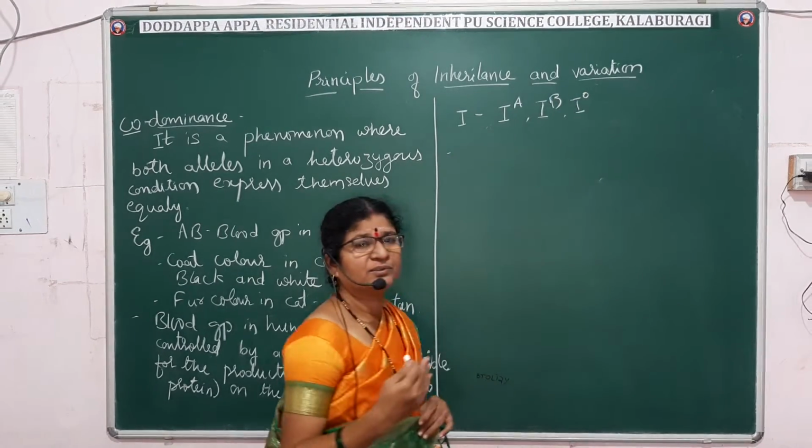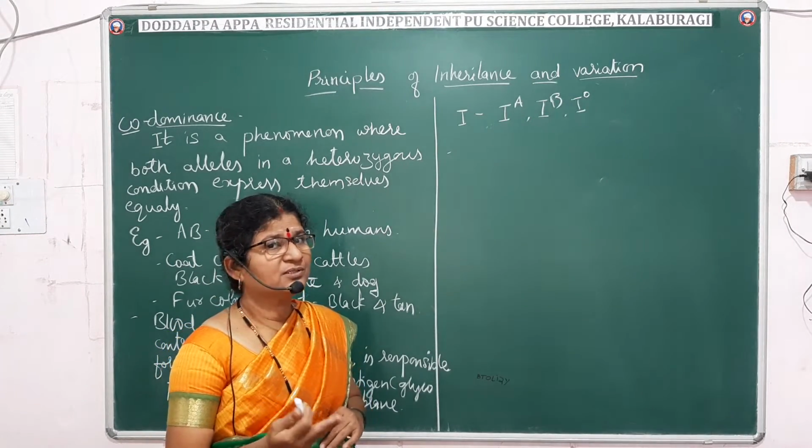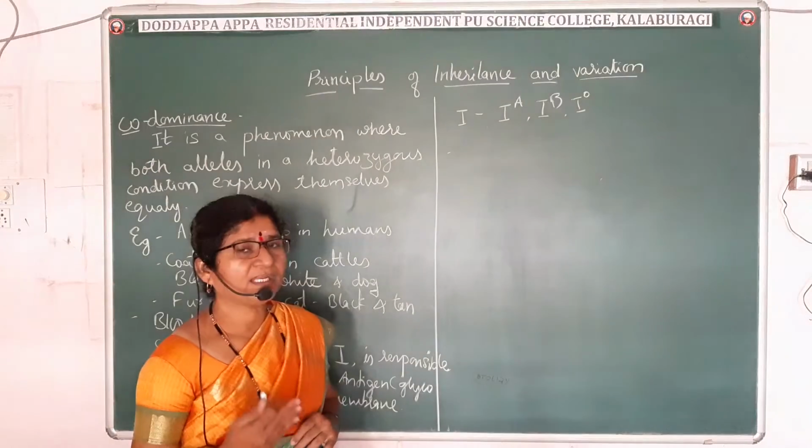This we are going to discuss in multiple allelism also. So let me take directly the AB blood group.